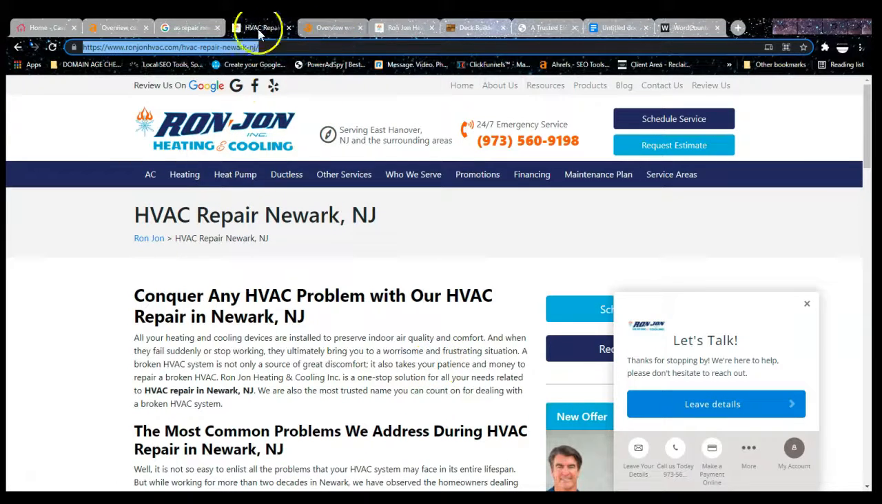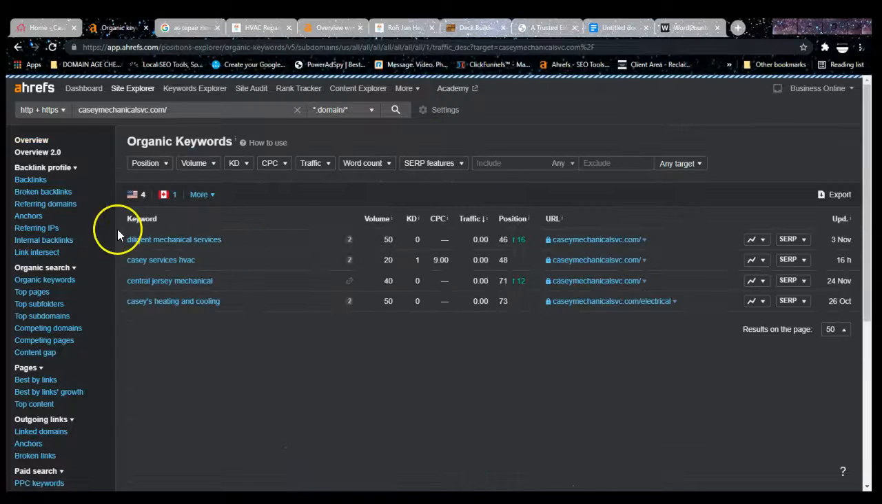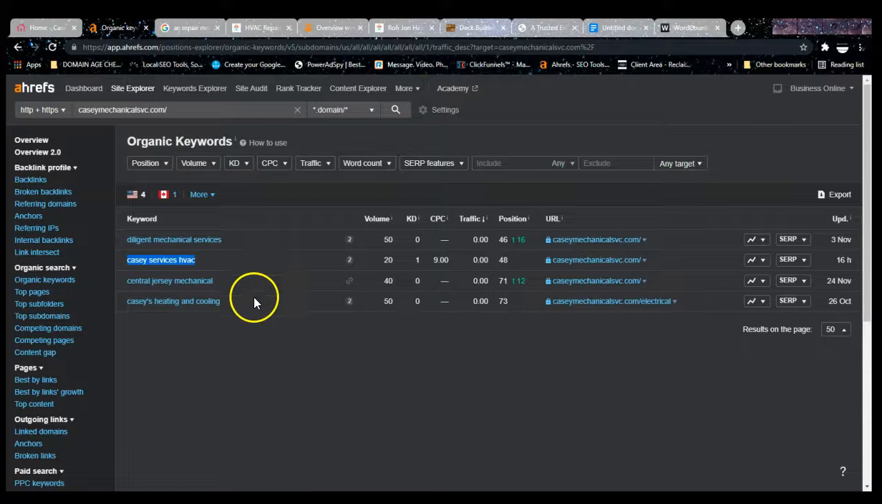So this is a software I like to use called Ahrefs, right? And this software gives me the back end of a page. It shows me organic keywords that you guys are ranking for here. It shows me the amount of traffic you guys are getting and the amount of backlinks you guys have, which are all vital, important ranking factors. So what we're able to go in here and do is see what organic keywords you guys are ranking for. And we see that you guys are ranking for Diligent Mechanical Services, Casey Services HVAC, which is your brand, right? This is your company. Central Jersey Mechanical, Casey Heating and Cooling. These two, this and this, I will focus on seriously.